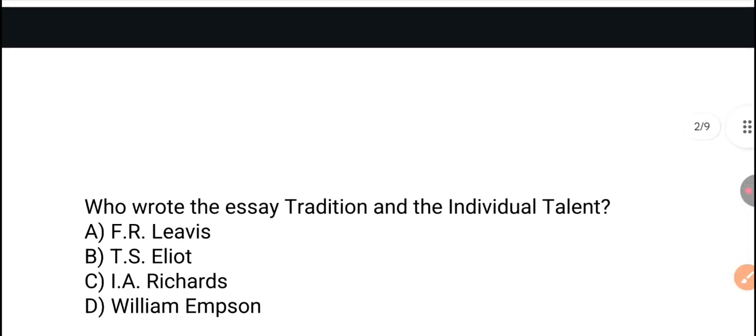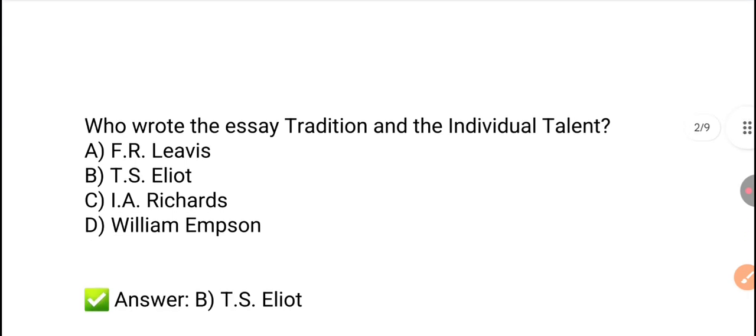Next, who wrote the essay Tradition and the Individual Talent? So, Tradition and the Individual Talent is an essay written by T.S. Eliot. Option B is the right answer.